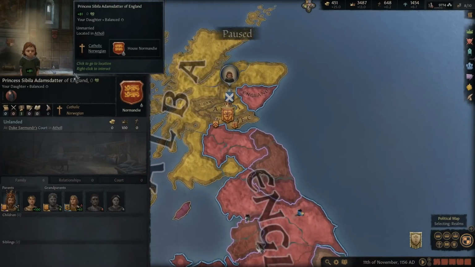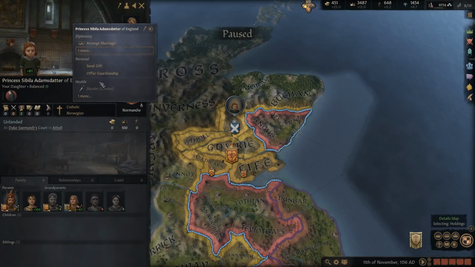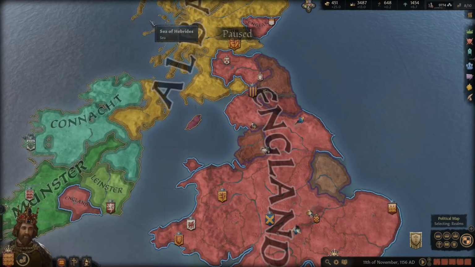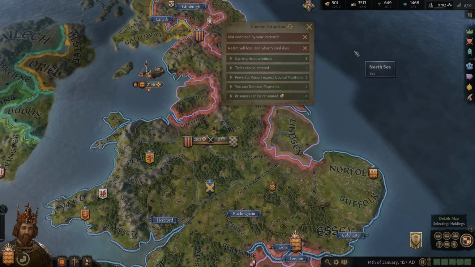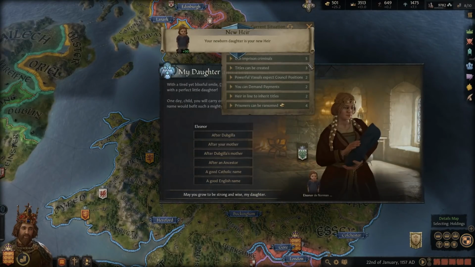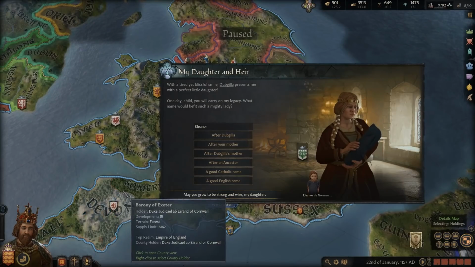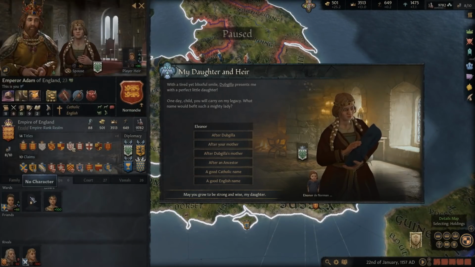I don't know whose court. Yeah, she's in his court. I would not want our daughter in the court here, but we can only be the guardian to 2 children. So yeah, we probably won't be able to, unfortunately. Yeah, because we'd want to be the guardian of our soon-to-be heir, because this is going to be our new heir. And our nephew is no longer our heir. Now, we will probably go and keep him as our ward for now.